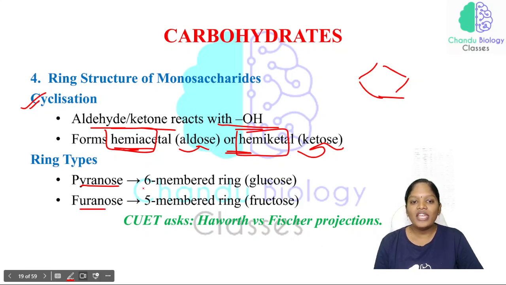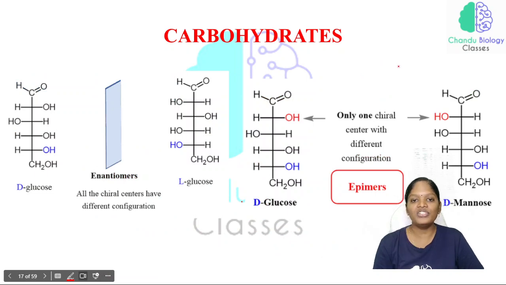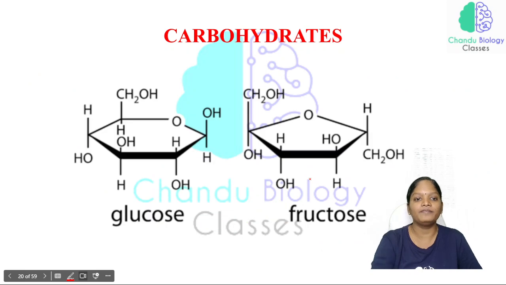If there is a 6-membered ring, then we call it a pyranose. Example, glucose. If there is a 5-membered ring, then we call it a furanose. Example, fructose. Haworth or Fischer projections: this is a Fischer projection. This carbon will be associated with this OH, and as a fusion of these two, it will be shown as a cyclic structure.